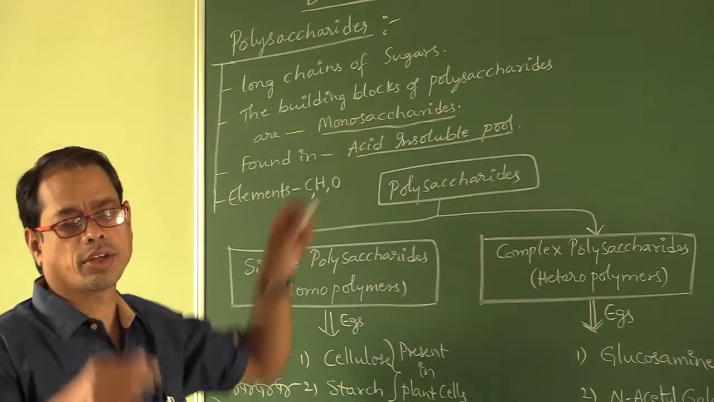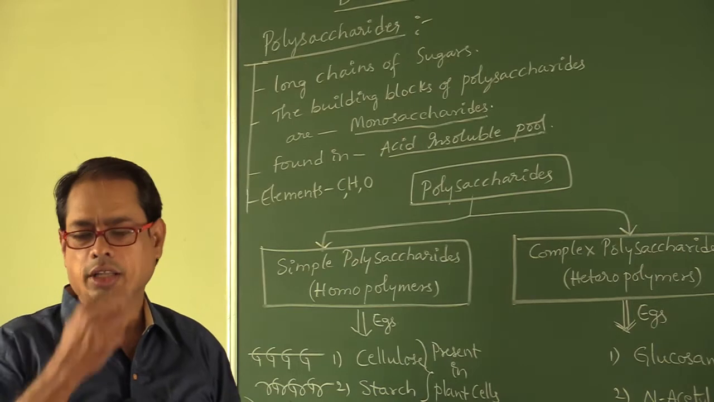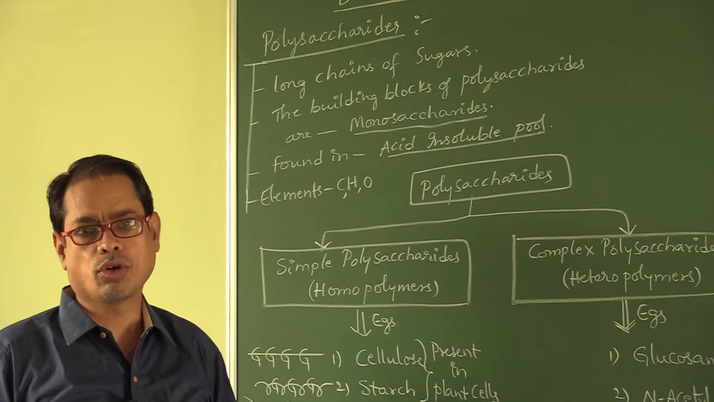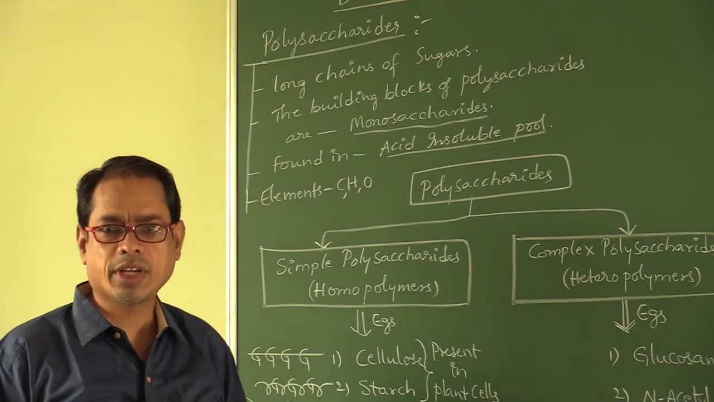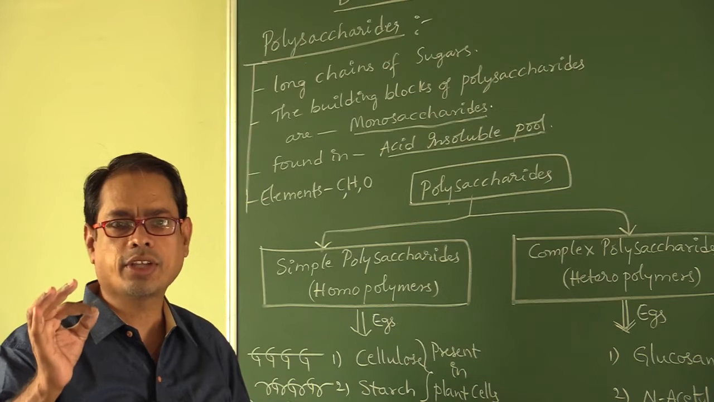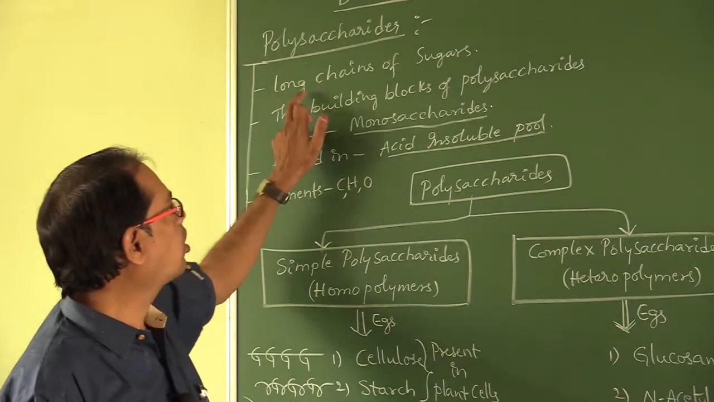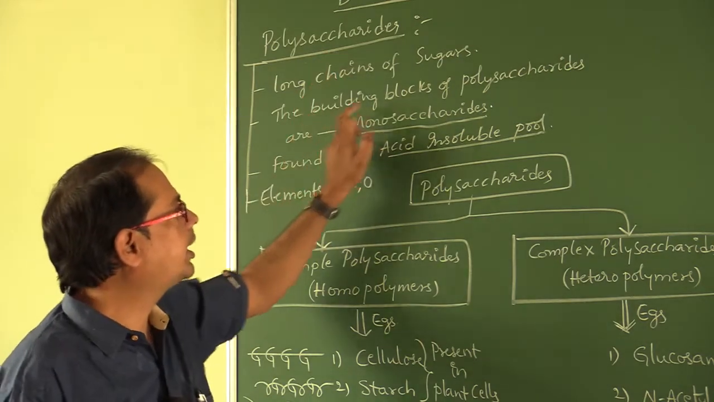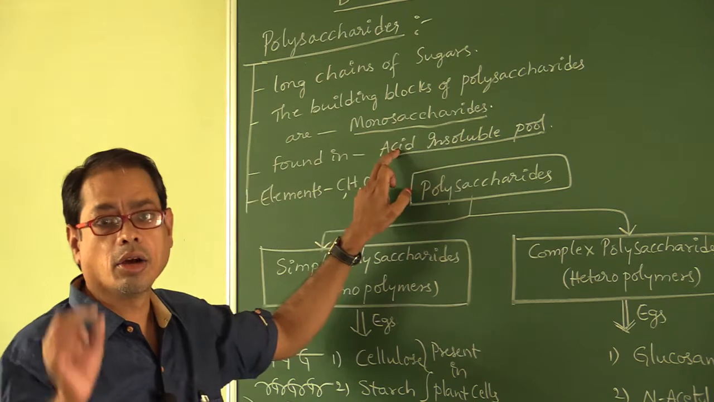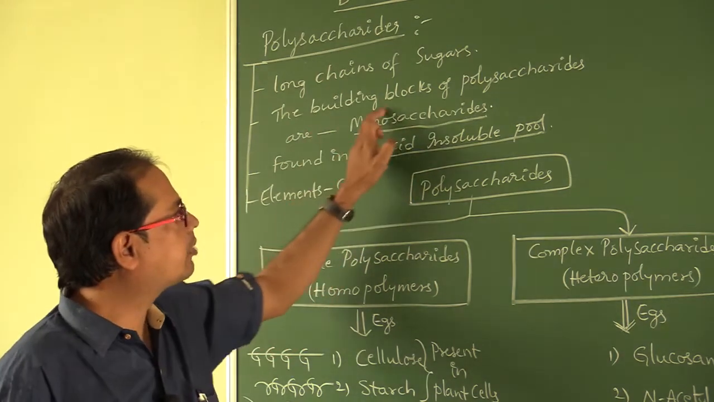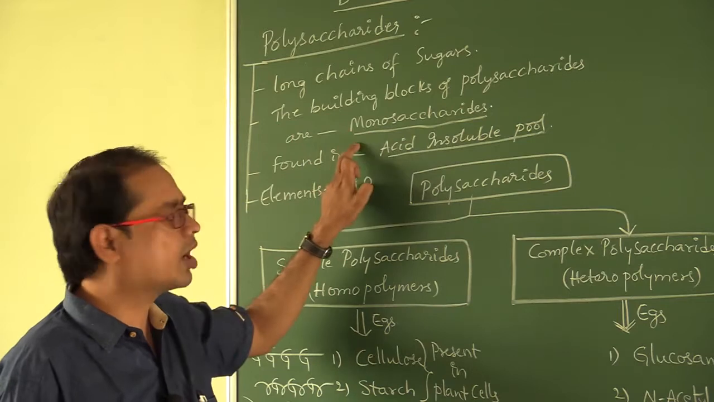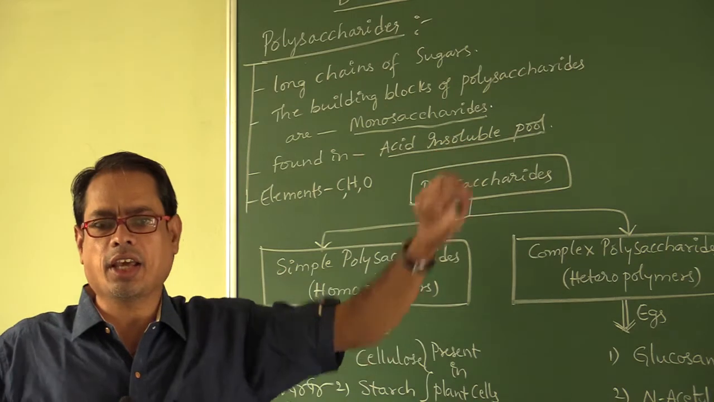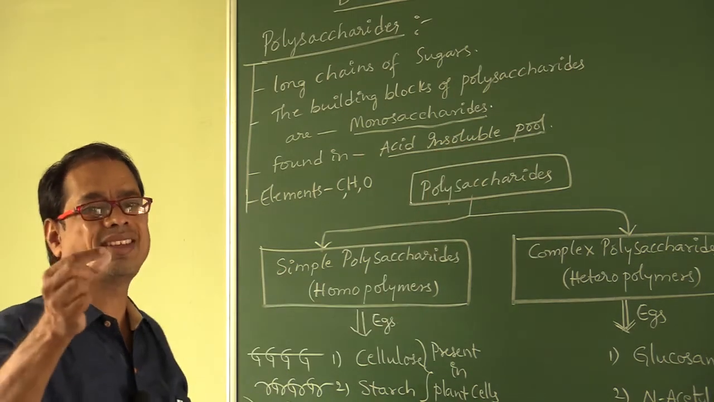Long chain of sugars. Sugar means what are the elements found? C6H12O6, that is glucose. The elements found are carbon, hydrogen, oxygen. So, long chains of sugars are called polysaccharides. The building blocks of polysaccharides are called monosaccharides. So many monosaccharides together are called polysaccharides.